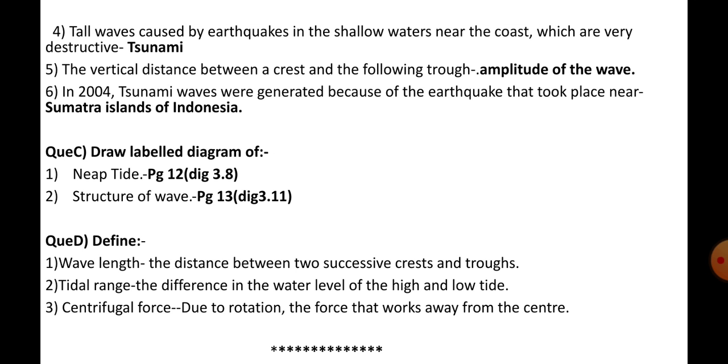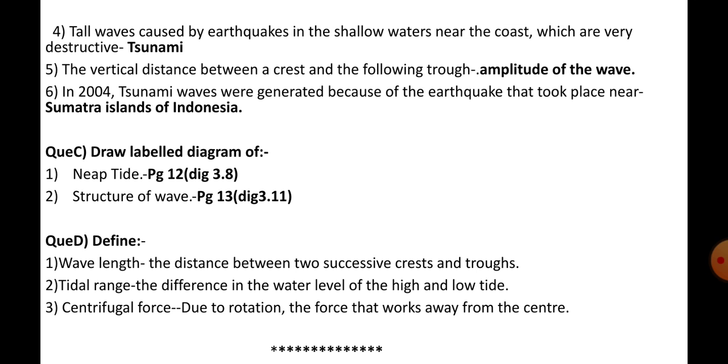Fourth, tall waves caused by earthquakes in the shallow waters near the coast, which are very destructive: tsunami. Fifth, the vertical distance between a crest and the following trough: that is amplitude of the wave. Sixth, in 2004, tsunami waves were generated because of the earthquake that took place near Sumatra Islands of Indonesia.